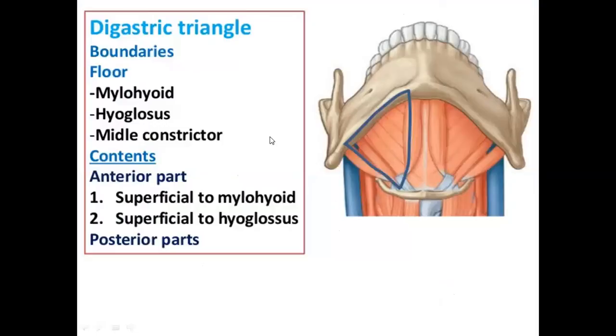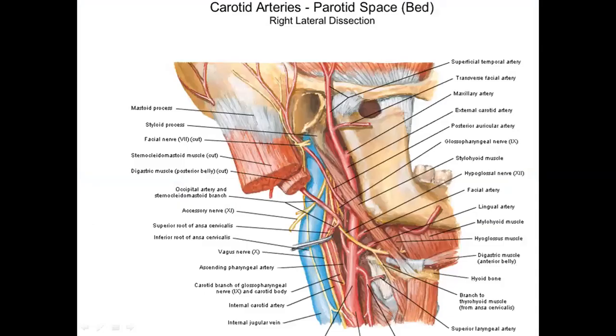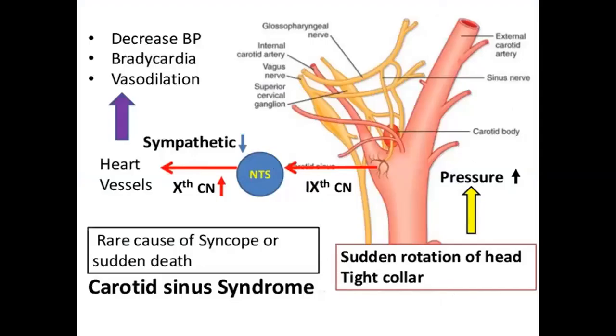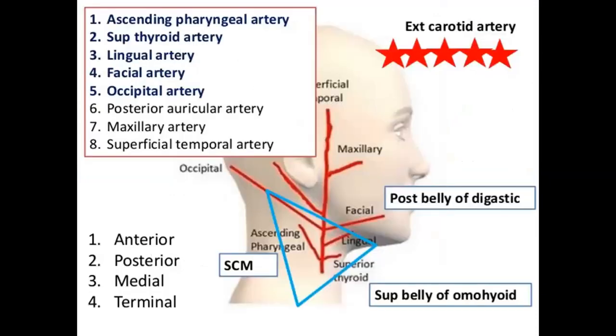Now, other than that, in the carotid triangle we have the vagus nerve. The vagus nerve lies within this carotid triangle. The vagus nerve is the 10th cranial nerve, and this is very important. It lies between the common carotid artery and internal jugular vein, and it is covered by the carotid sheath. The vagus nerve supplies all the organs of neck, thorax and abdomen. That is the parasympathetic nerve for all the organs, and that is an important content of carotid triangle.